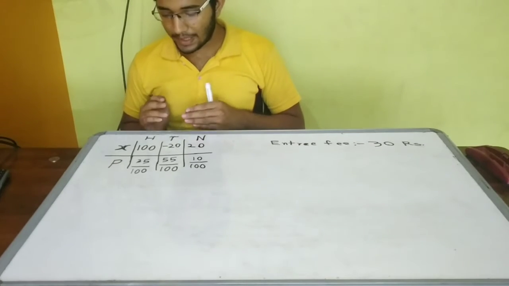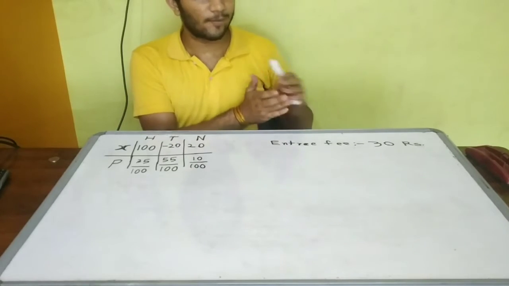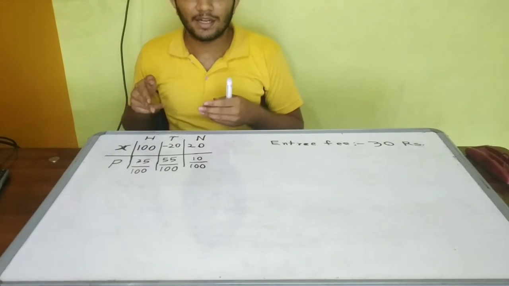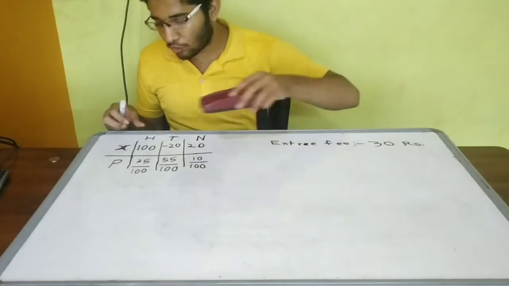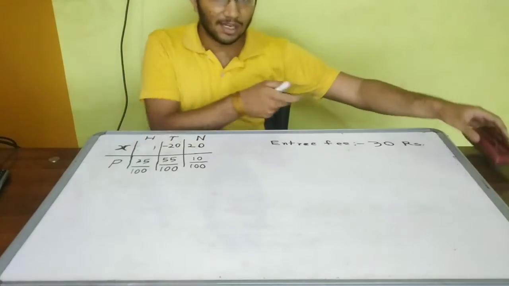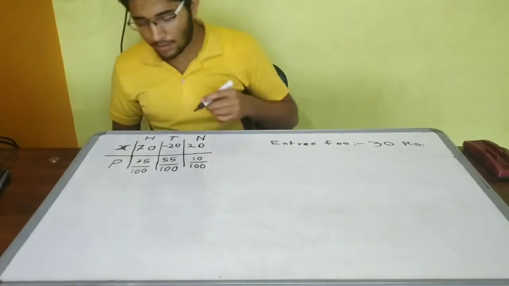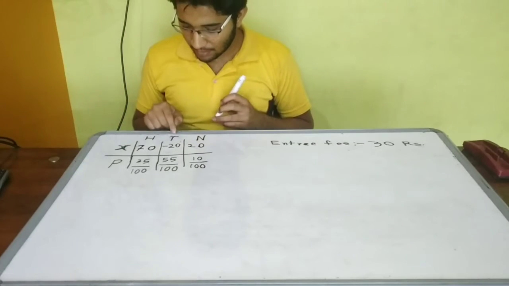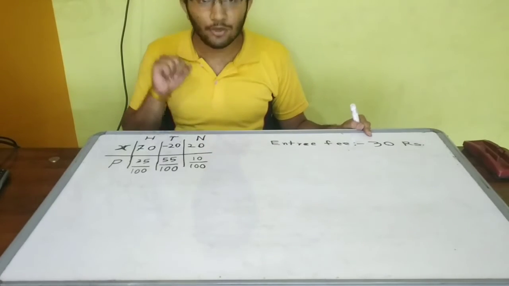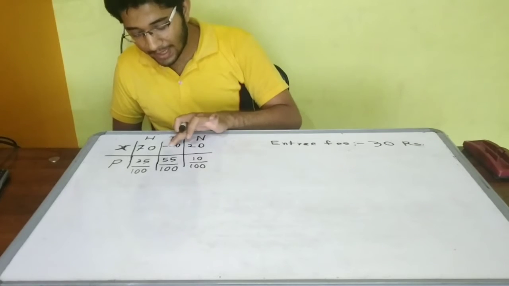Whenever I have to play, I have to pay 30 rupees. So 30 rupees are for sure going from me, which means when I get 100, I am not getting 100. I am actually getting a profit of only 70. 100 minus that 30, because I am paying that 30 and receiving that 100. So I am writing here just 70 as reward. And in tails, we are paying here 30 and here also we are paying 20. So 30 plus 20, in total we are paying 50 rupees. So it will be negative 50.